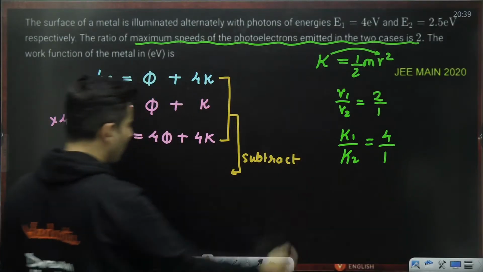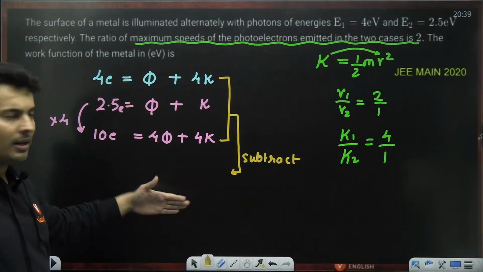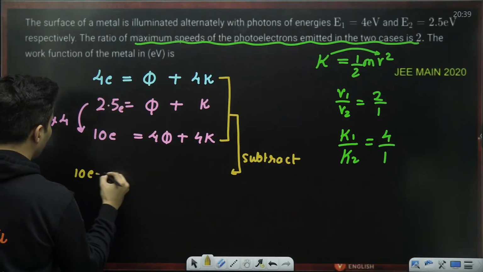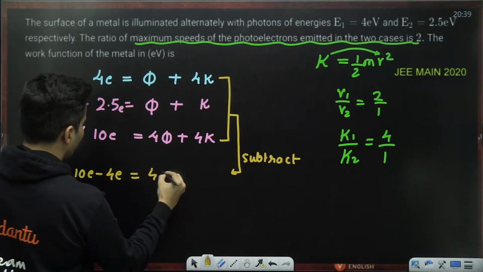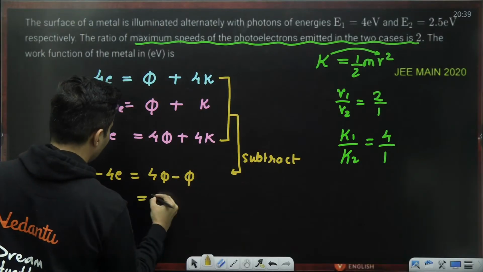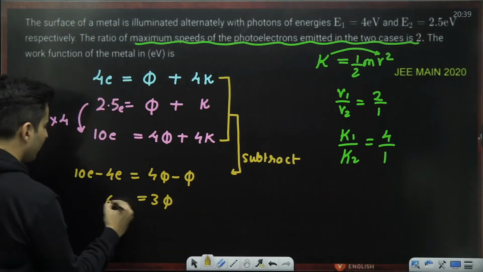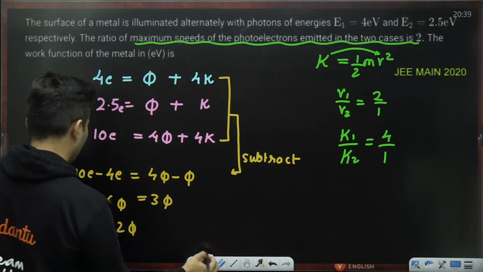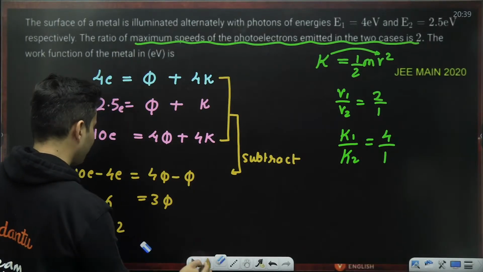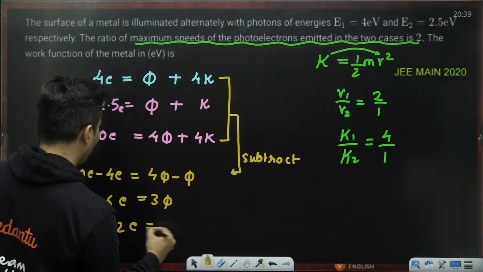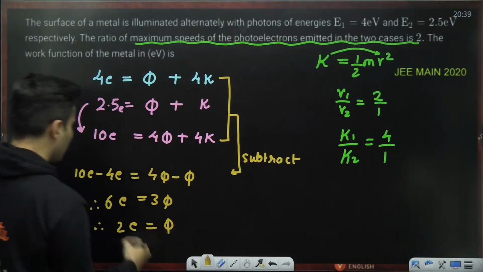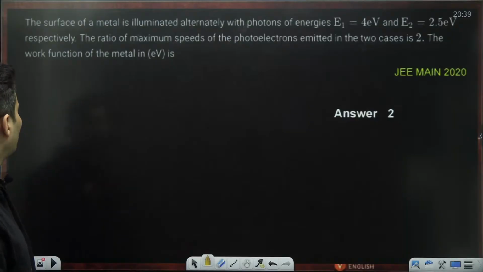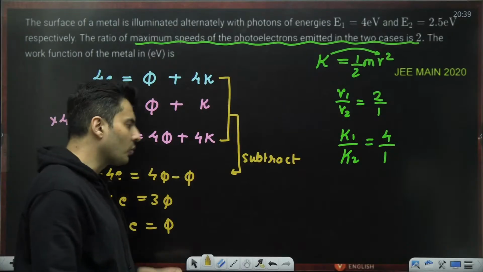You can see a very similar model repeating again, same method, same approach. So this will be 10E minus 4E. This will be 4 phi minus phi, which is 3 phi. This is nothing but 6E. So 2E is equal to phi. So the work function is 2 electron volt. Yes, the answer is 2.